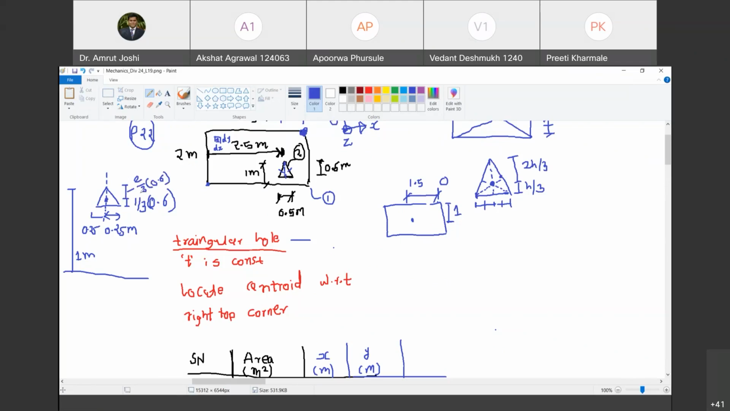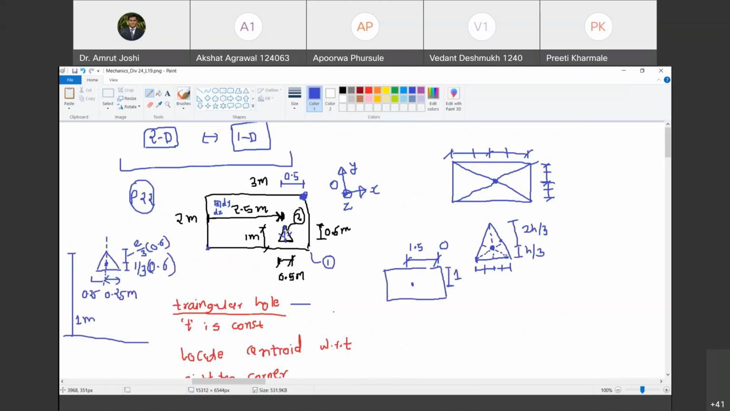Yes, sir. So what is 2/3 of 0.6? Tell me. 0.4? 0.4. Okay. So the centroid of this triangle lies at a distance 0.4 from this vertex. Are you with me? Yes, sir. So this is 1 minus 0.4. So where does the centroid lie? From this point, it lies at distance of 0.6. Do you agree with me?